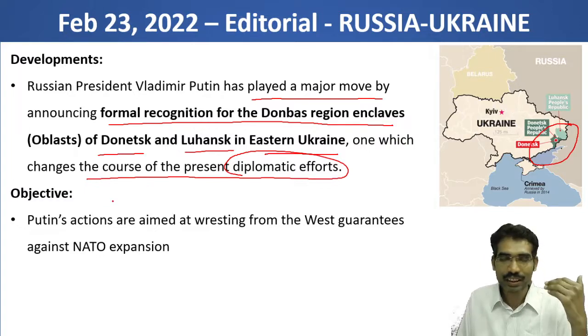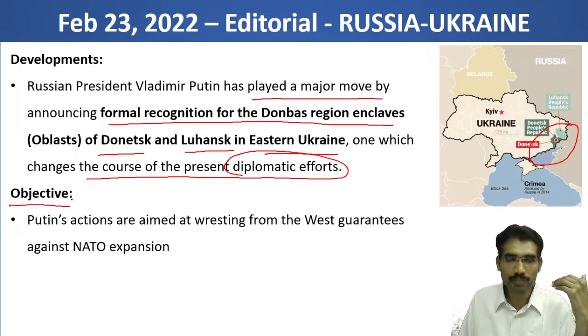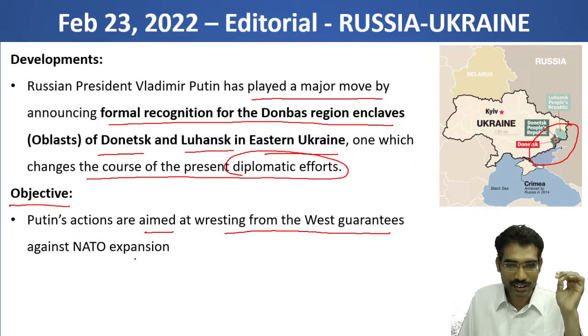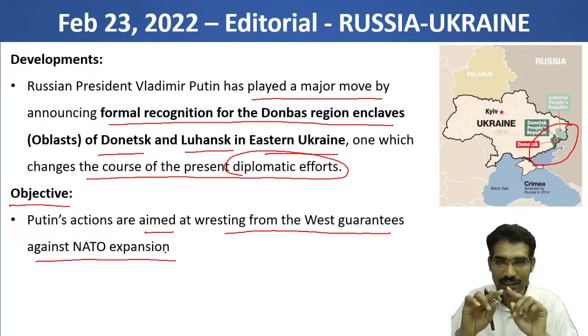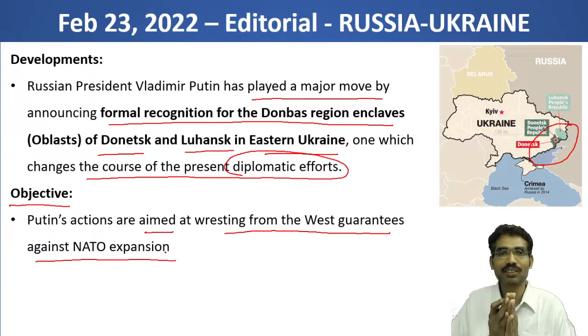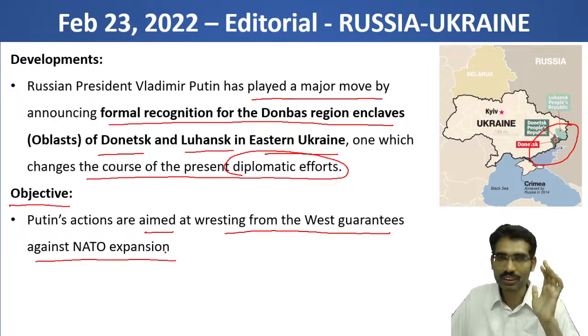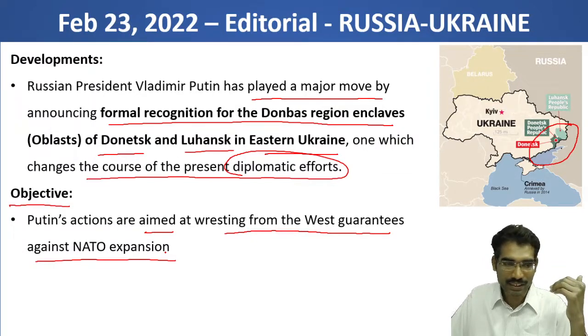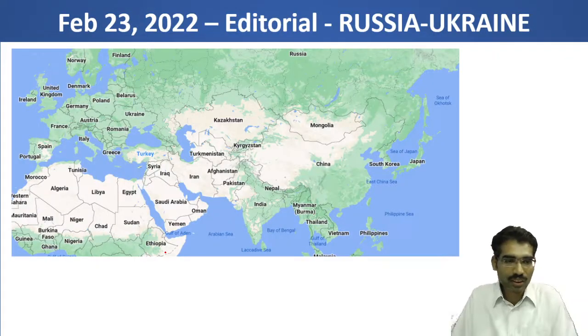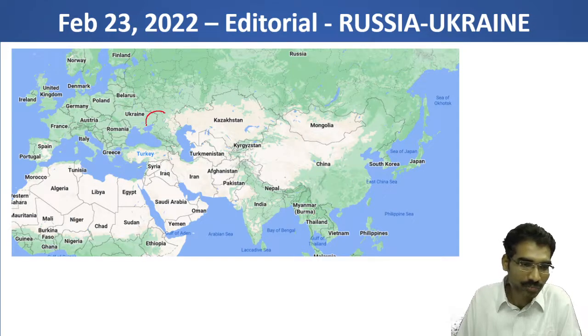This editorial is clearly saying, in one line, the objective of this conflict: Putin's actions are aimed at wresting from the West guarantees against NATO expansion. So the central theme of this conflict is about NATO expansion. The editorial is saying that his actions are aimed at guaranteeing against NATO expansion. So here this is the conflict zone.